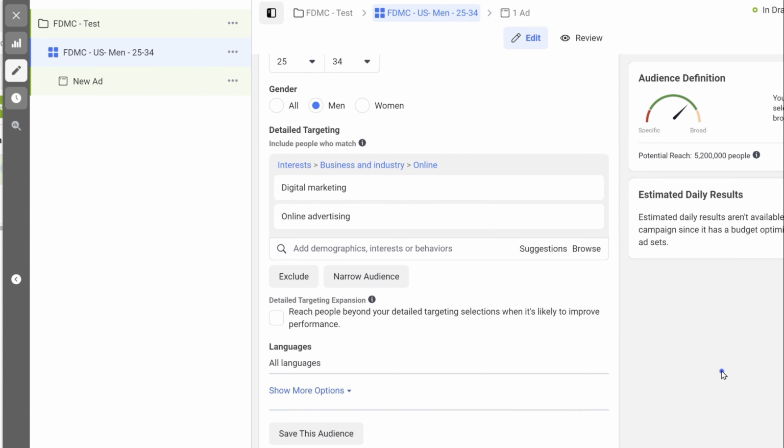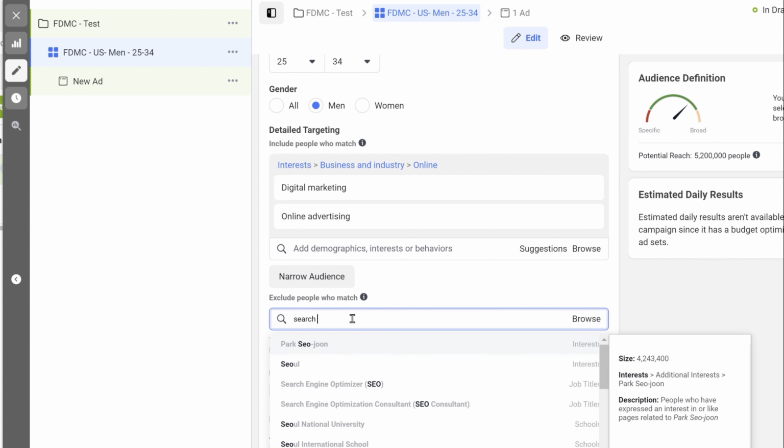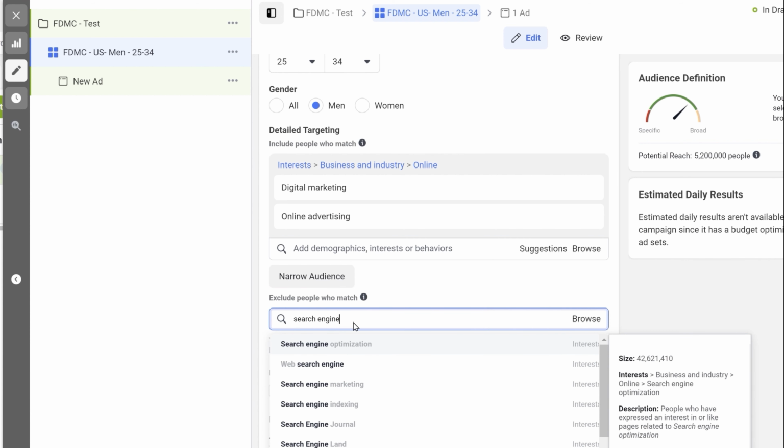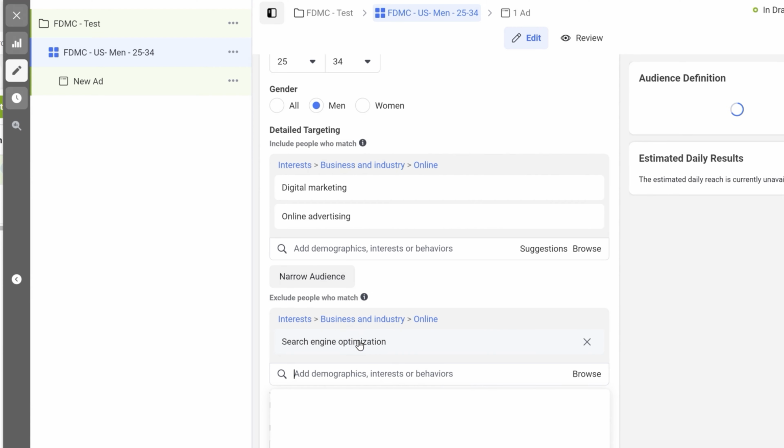So you can see the potential reach has increased, or you can even exclude something. Let's say you have inclusion of multiple interests, but you don't want your ad shown to a few of the people or a subset of that interest. Then you can exclude the audience. Let's say I don't want to show my ad to people who have an interest in search engine optimization. So I exclude the audience.